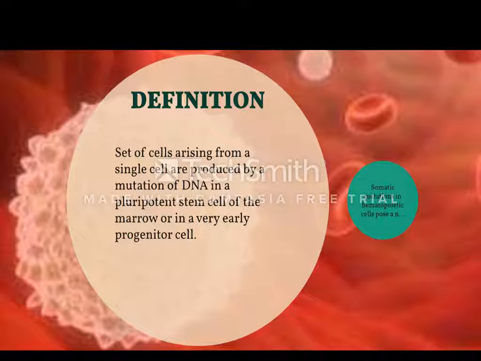Definition: a set of cells arising from a single cell, produced by a mutation of DNA in a pluripotent stem cell of the marrow or in a very early progenitor cell.